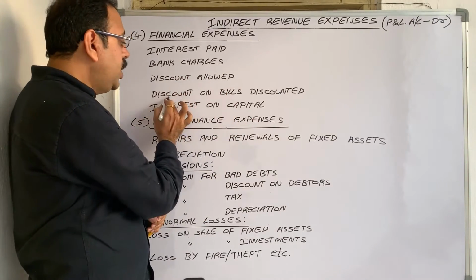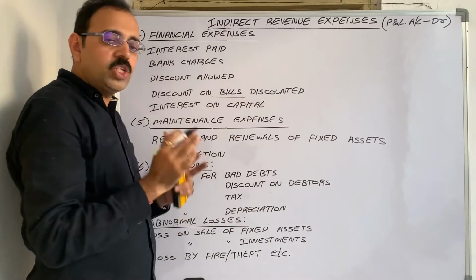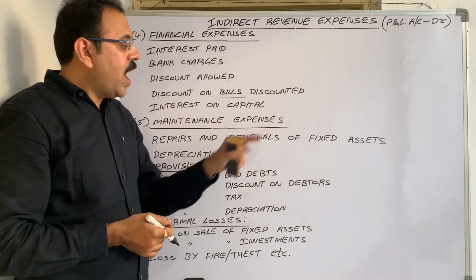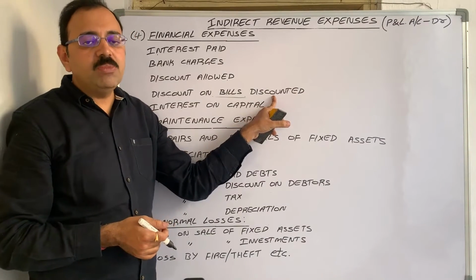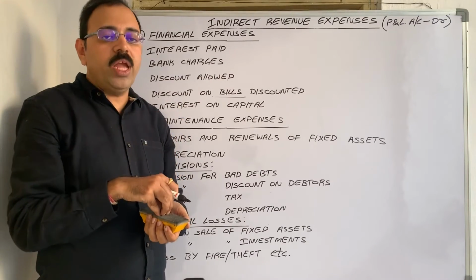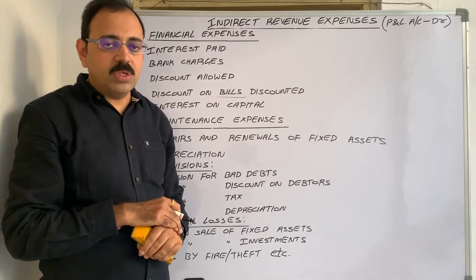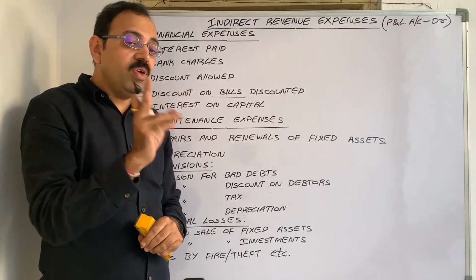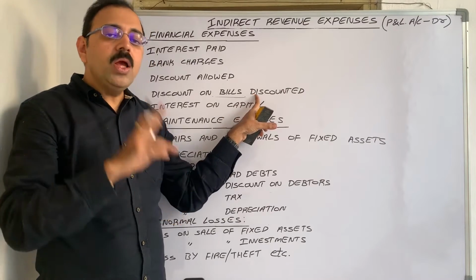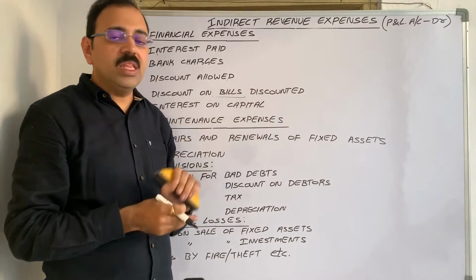Next, discount on bills discounted. So bill means what? Bills of exchange, a written proof for a credit transaction. And discounting a bill of exchange means what? When we keep the bill with us till the due date, then from the debtor we can take the bill amount. But if we want the bill money before the due date, then what can we do? We can sell that bill to the bank on a discount basis. That is called discounting the bill.